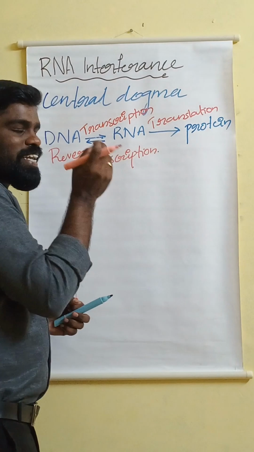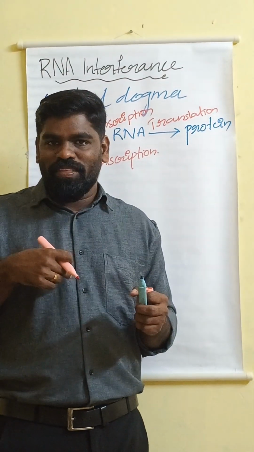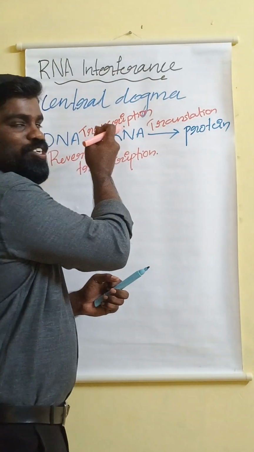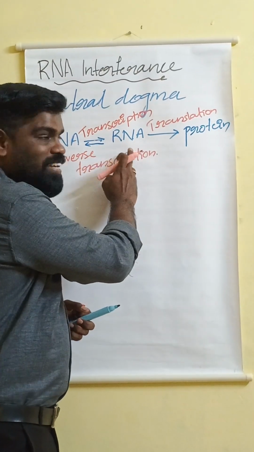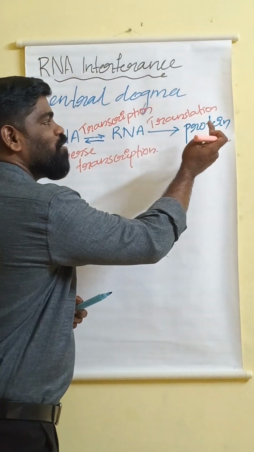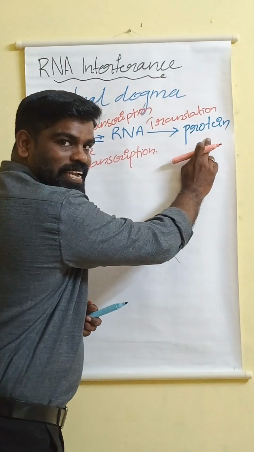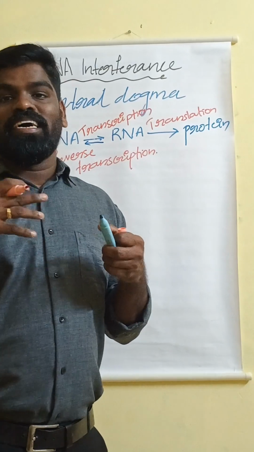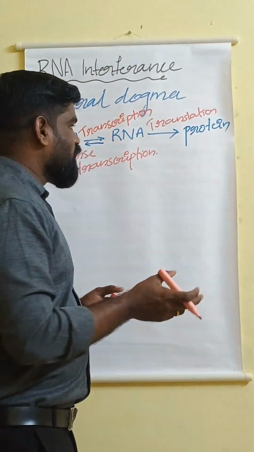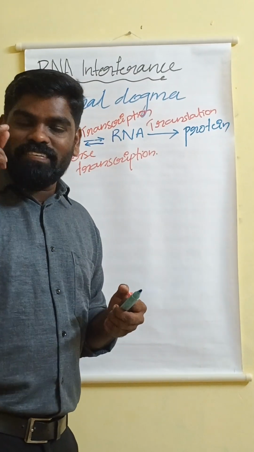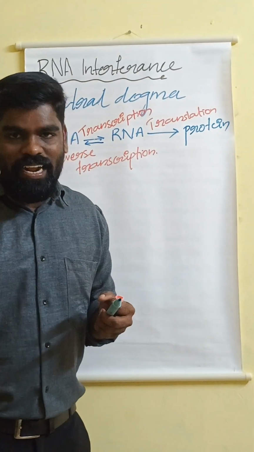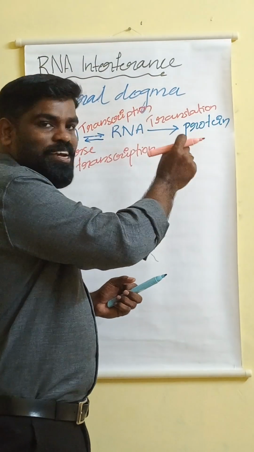The character is there in our body. That gene undergoes transcription and produces an RNA. This RNA undergoes translation and produces a protein, and only after producing the protein does the character express. So in our case, the gene responsible for the skin color should undergo translation and produce a protein.